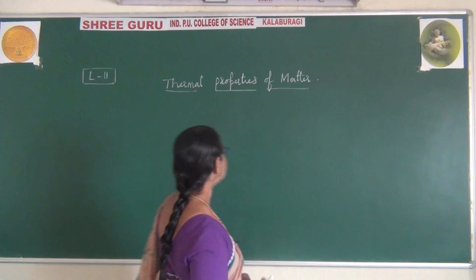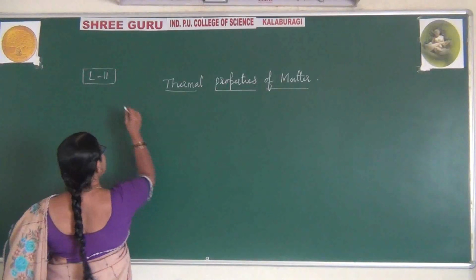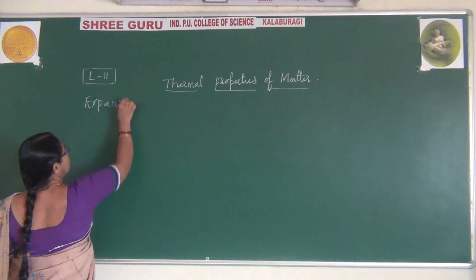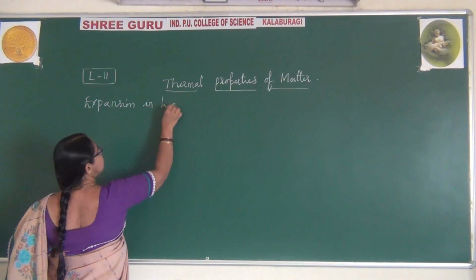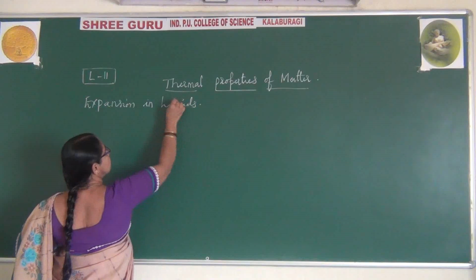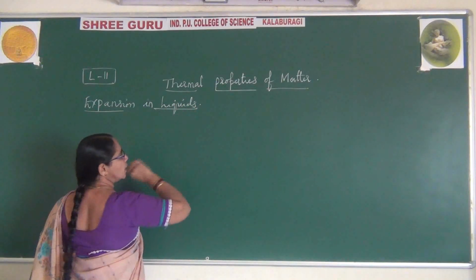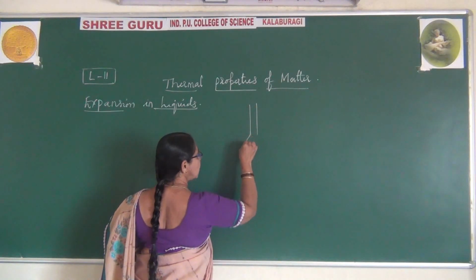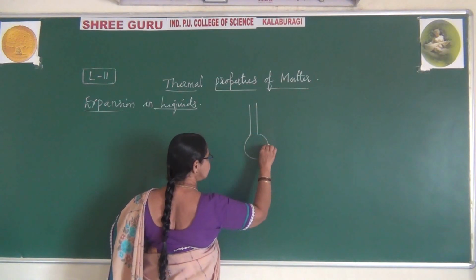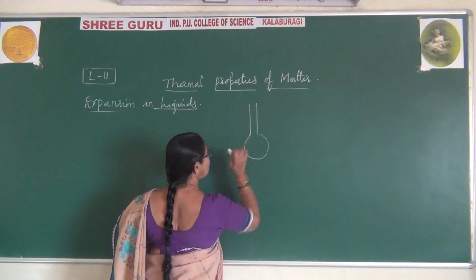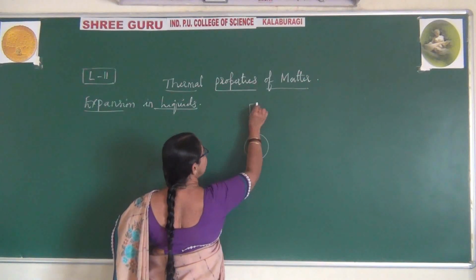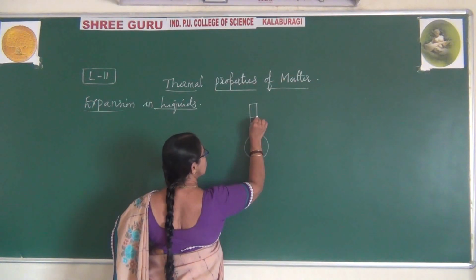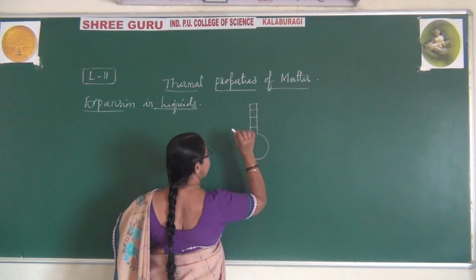Okay, so please observe, expansion in liquids. Here I just take a round bottom flask with a long neck. This is a round bottom flask in which I have taken a liquid.